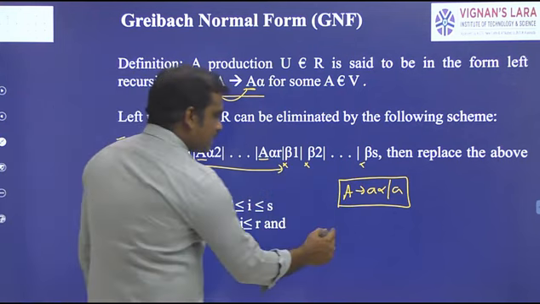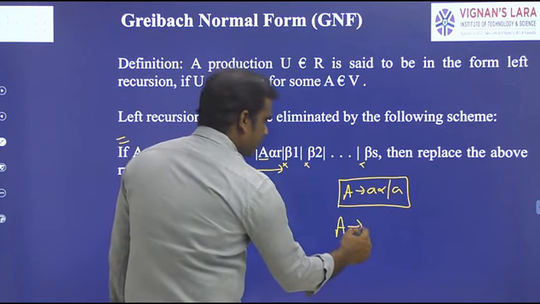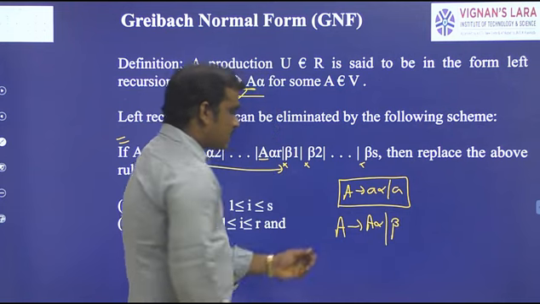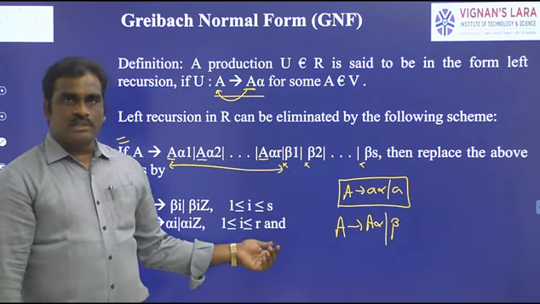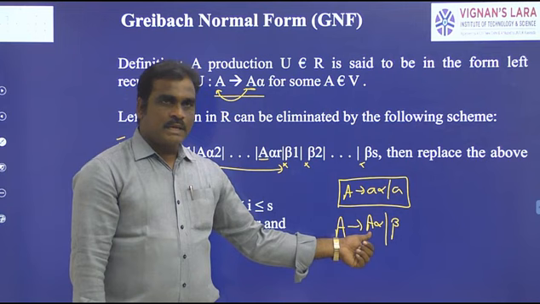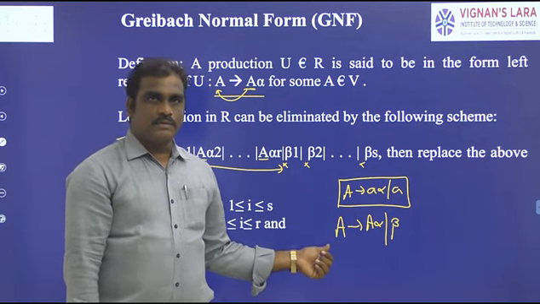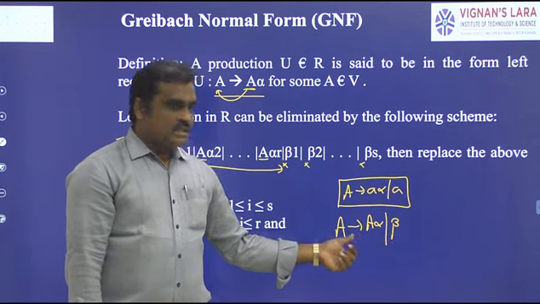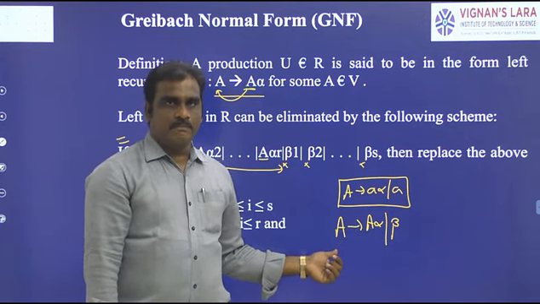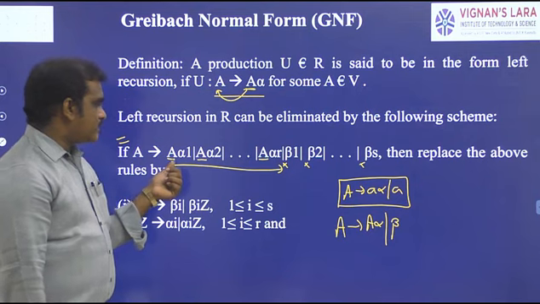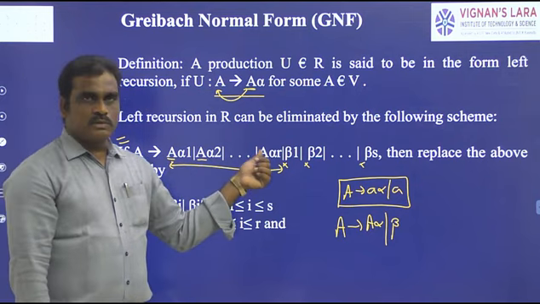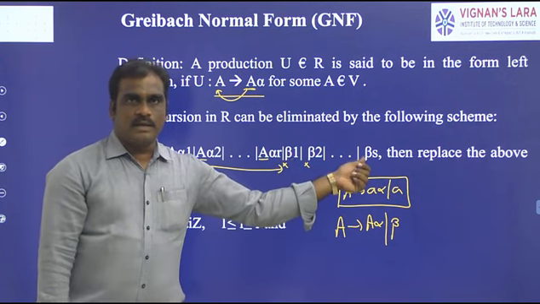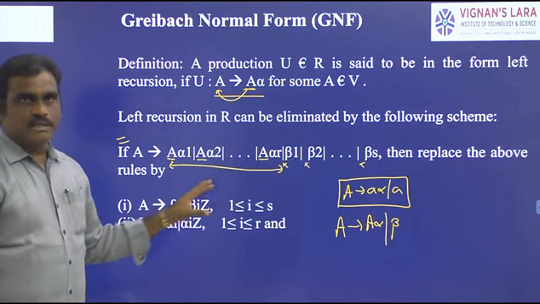So left recursion means the variable A has two types of productions. One type starts with the same symbol as the production's left-hand side. The second type does not start with the left-hand side symbol A. The first part is Aα1, Aα2, and so on up to Aαr, and the second part is β1, β2, and so on up to βs. So this is left recursion.